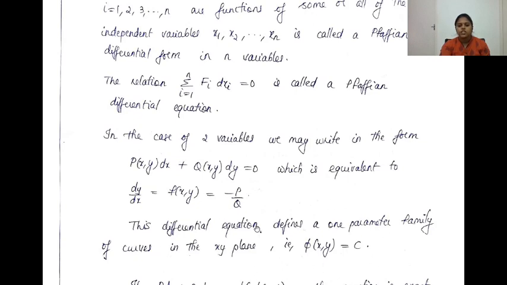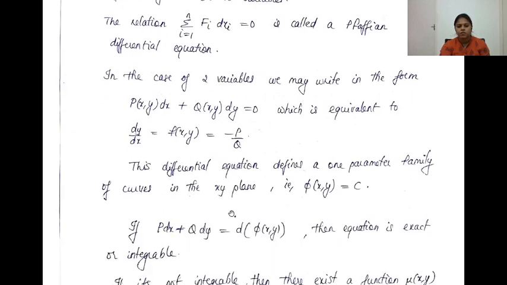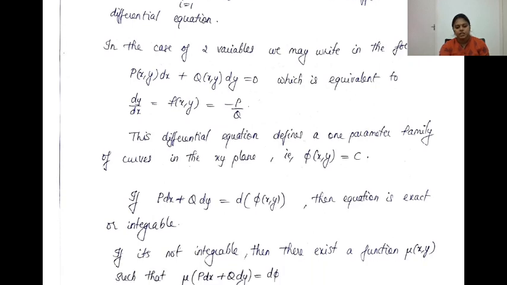This differential equation will give a solution of the form phi of x,y equal to c, which is a one parameter family of curves in the xy plane. Now we call the differential equation P dx plus Q dy equal to 0 exact if there exists a phi such that P dx plus Q dy equals d phi. So we call it exact or integrable. And here the solution is given by phi of x,y equal to c, since d phi equal to 0.